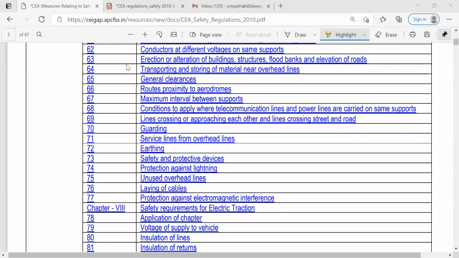Then transporting and storing material near our lines. Sometimes we have to transport this material through the road. Sometimes we have to transfer these lines or the material through other trucks or buses or the road facility.